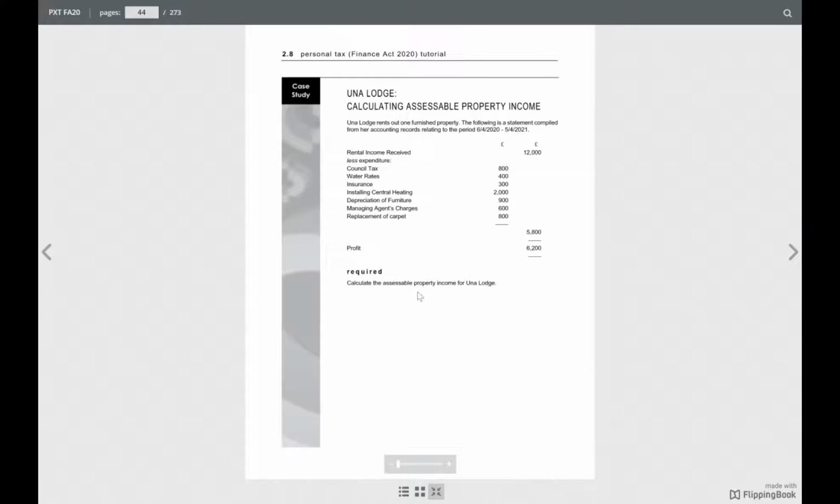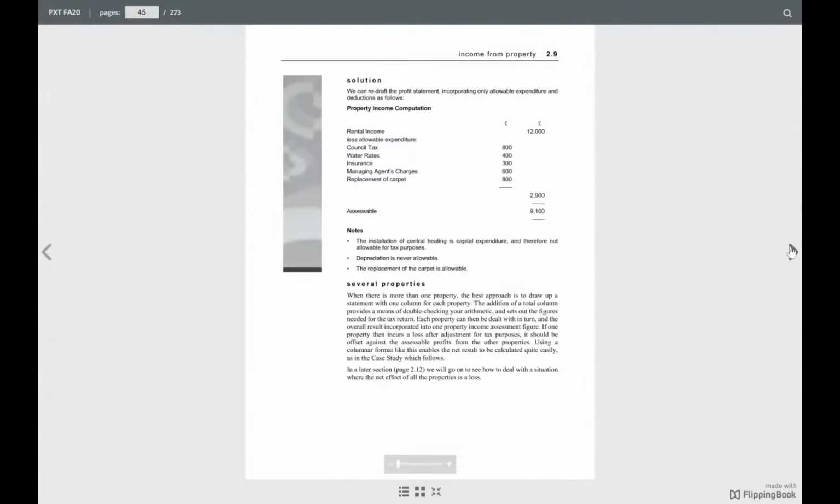So in this question we will disallow some expenses and find out what is the profit to be taxable. If it was replacement of central heating, then it would be allowed. You see how this question is done.